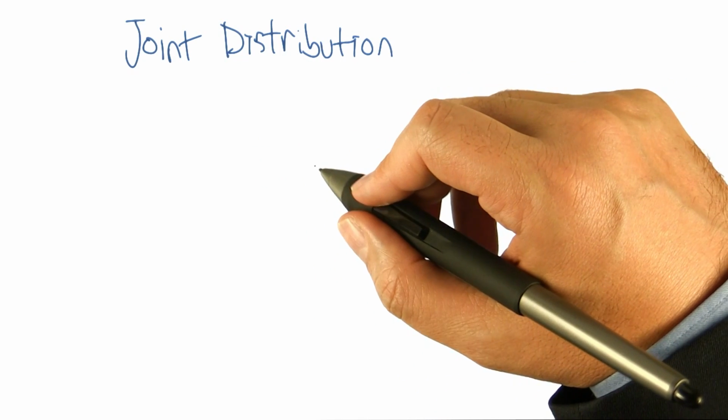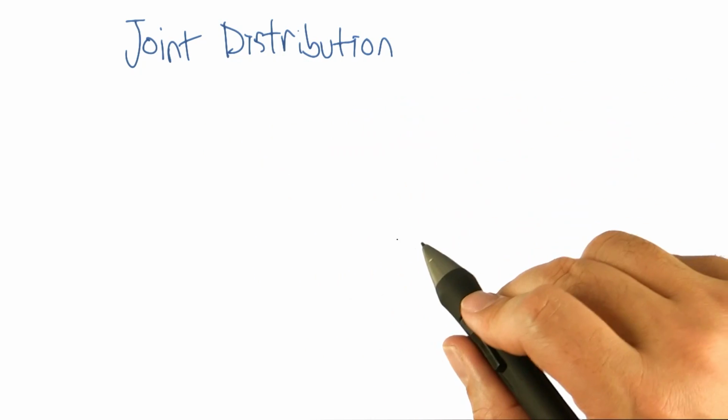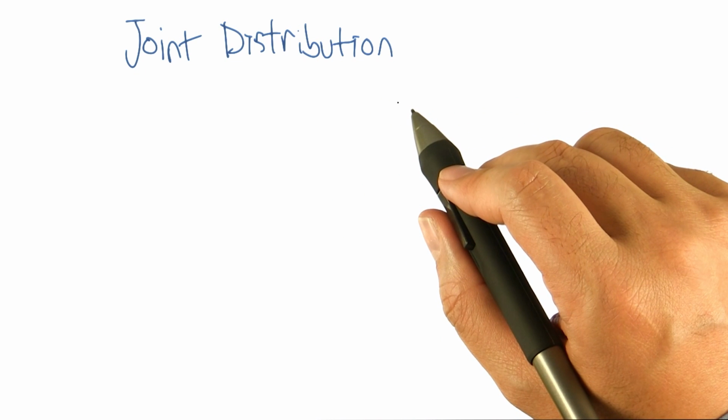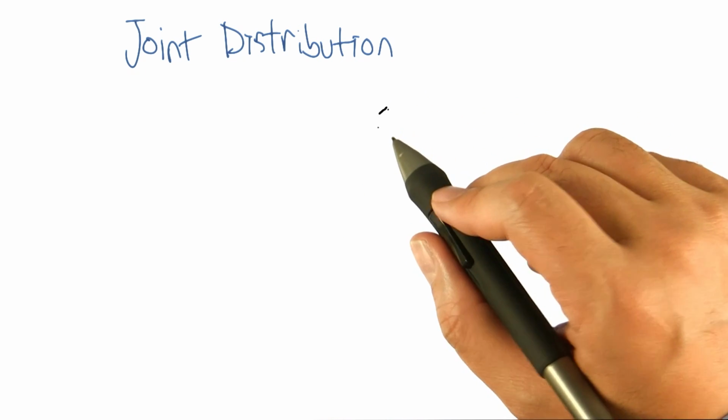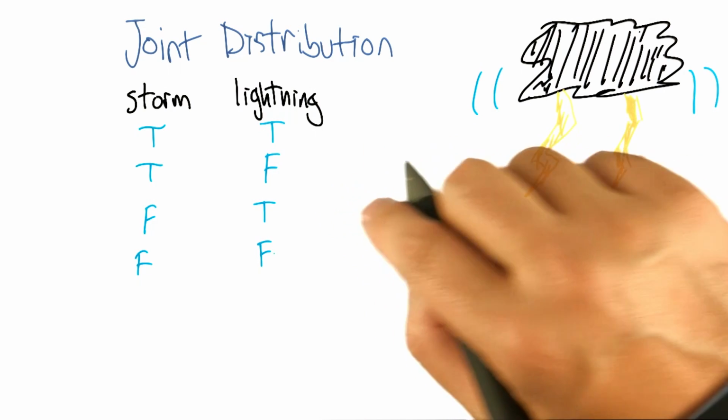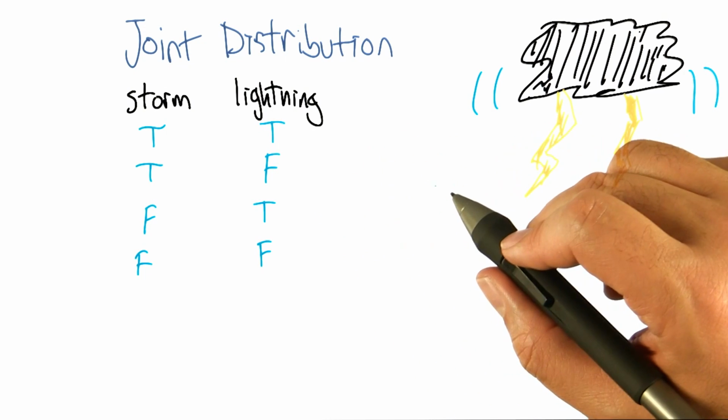All right, so to make this work, we're going to need to build on this idea of a joint distribution. It's not going to be obvious right away what this has to do with machine learning at all, but it's going to connect, so just bear with me for a little bit. All right, so to talk about this concept, what we're going to do is look at an example.